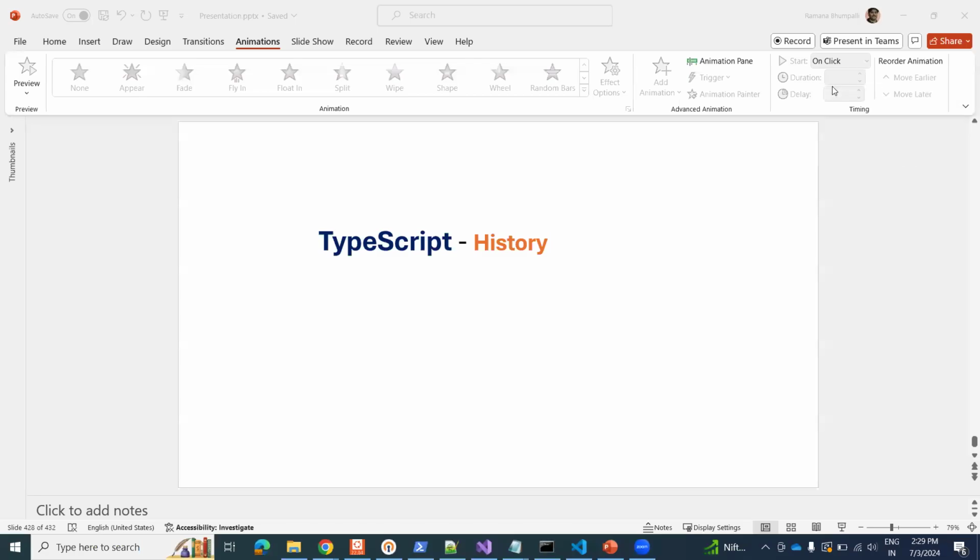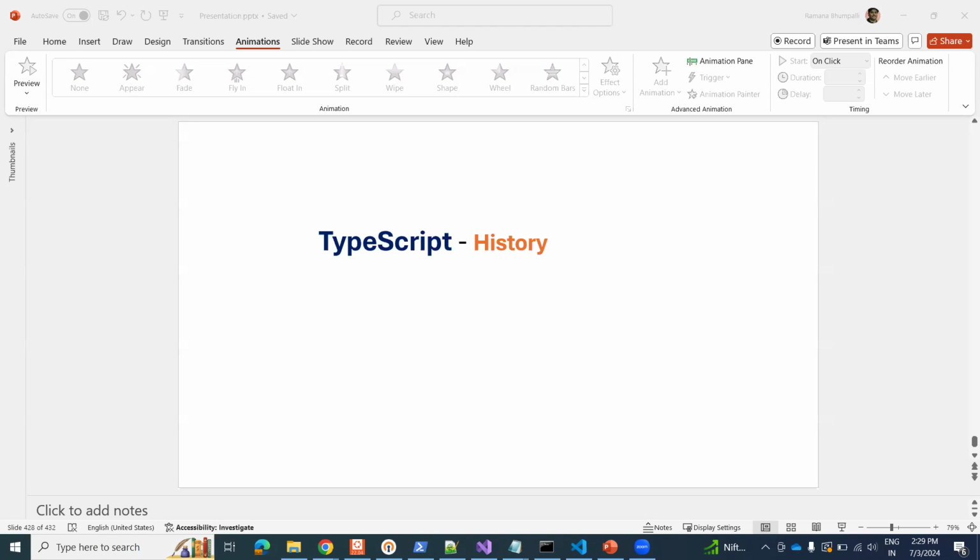Hey, hi all. In this session, we are going to see the history of TypeScript. That means, what was the starting version of TypeScript and when was it introduced? And thereafter, how the versions grew, and what is the latest version of TypeScript.